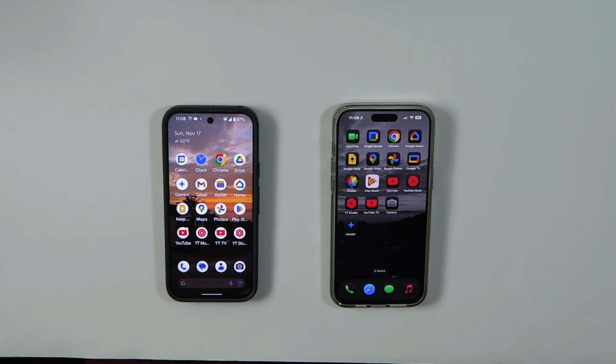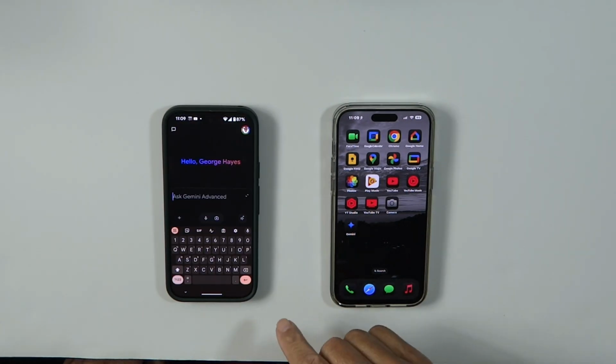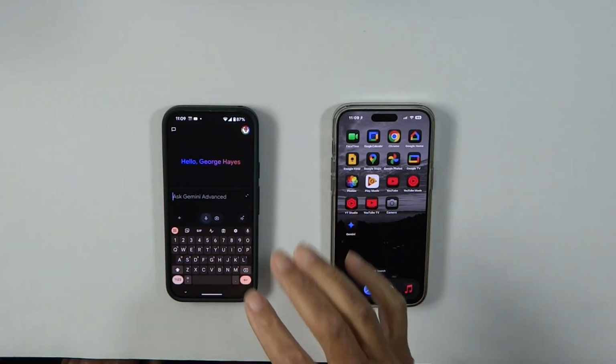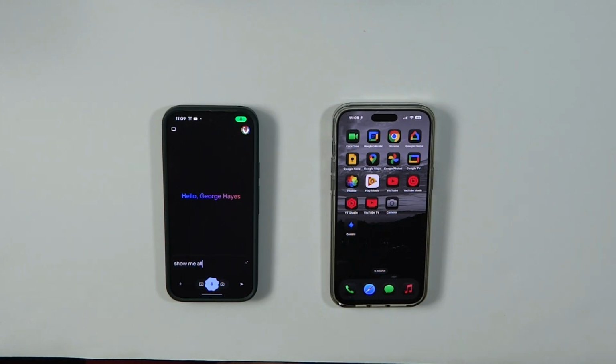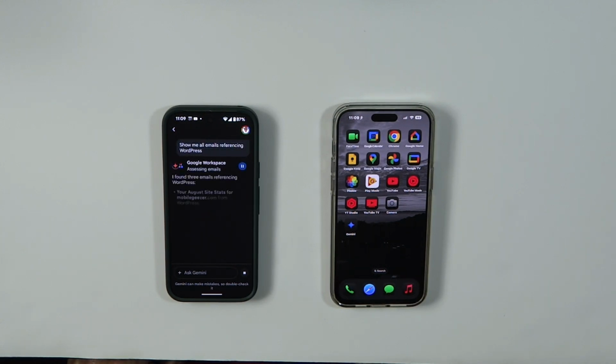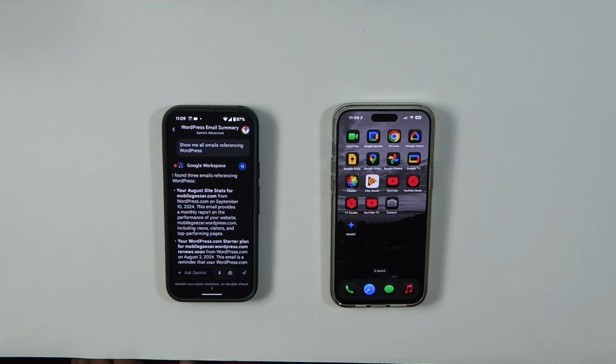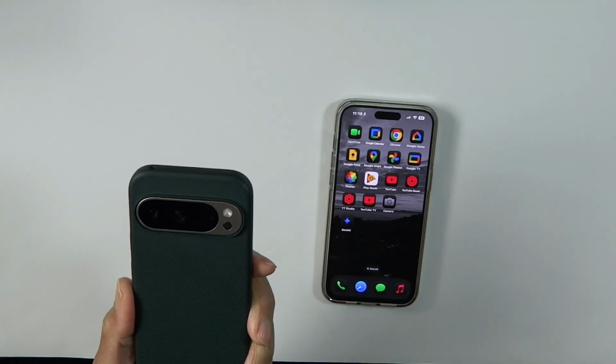So first we'll do a search in email. Show me all emails referencing WordPress. I found 3 emails referencing WordPress. Your August site stats for mobilegeezer.com from wordpress.com on September 10th, 2024. This email provides a monthly report on the performance of your website, mobilegeezer.wordpress.com, including views, visitors, and top-performing pages. Okay, that was on my Pixel 9 Pro.